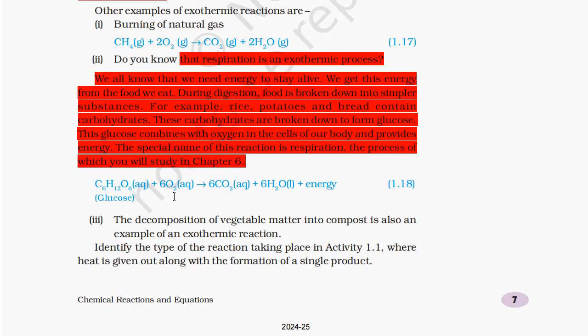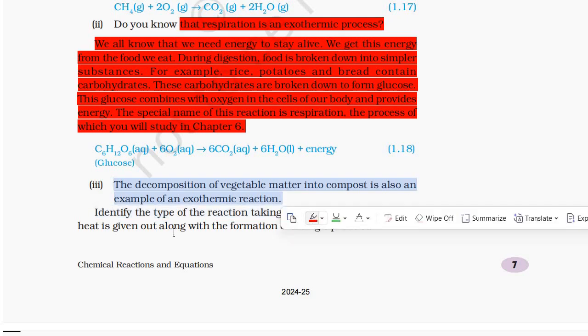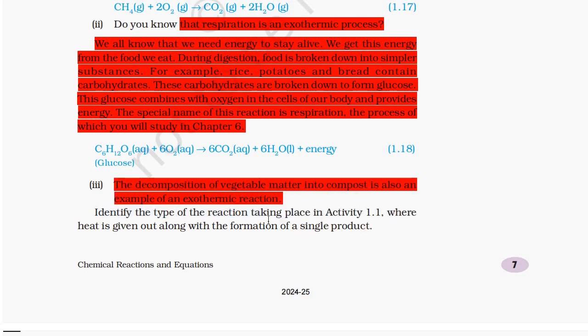C6H12O6 plus 6O2 gives 6CO2 plus 6H2O plus energy. The decomposition of vegetable matter into compost is also an example of an exothermic reaction. Identify the type of the reaction taking place in activity 1.1 where heat is given out along with the formation of a single product.